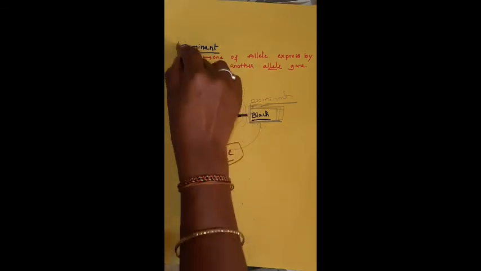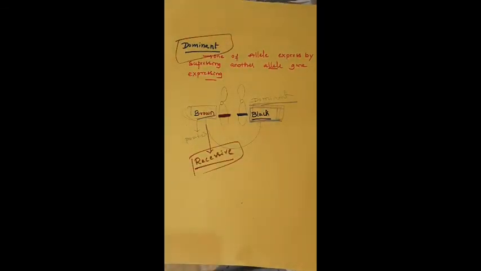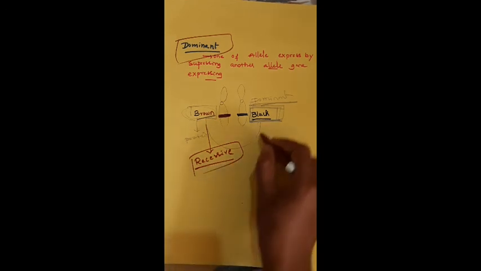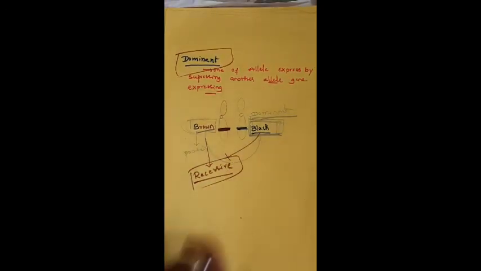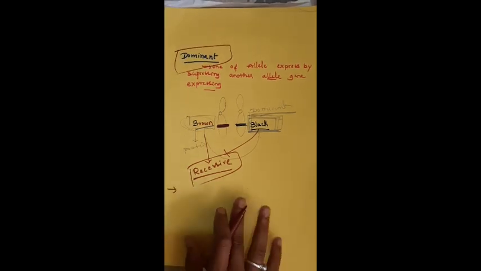These are very important terminologies which we will be using repeatedly in this chapter. Dominant means one of the alleles is expressed by suppressing the other allele, but recessive means it is suppressed by the dominant allele.